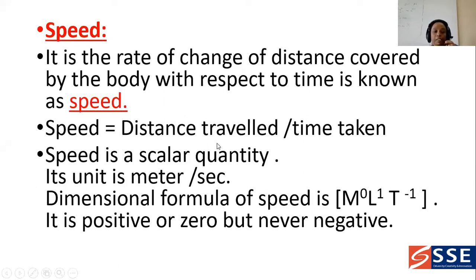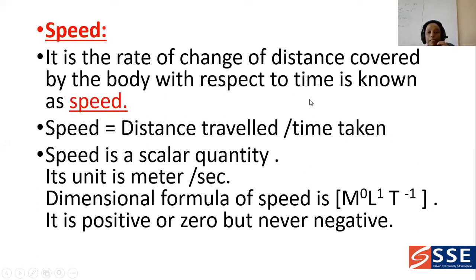And speed is a scalar quantity. And what are its units? The unit for speed is meter per second. How do we define the dimensional formula of speed?